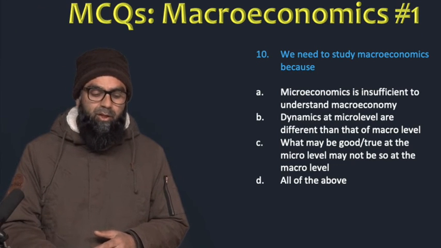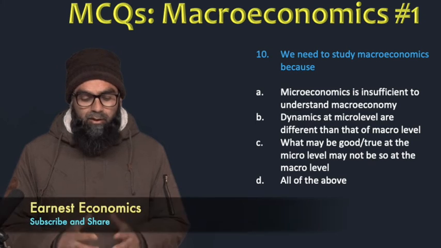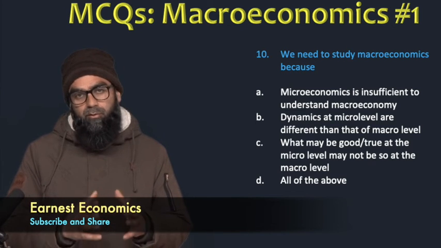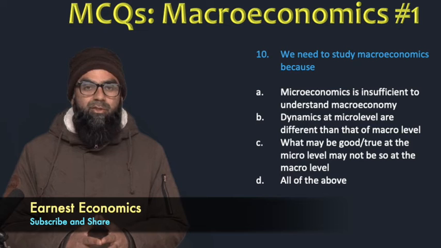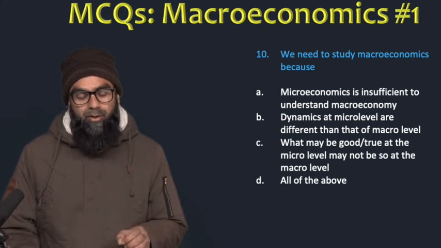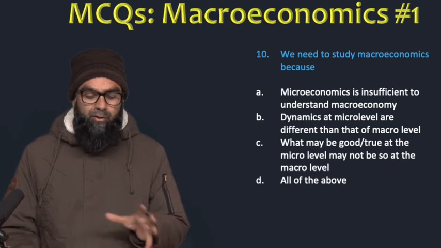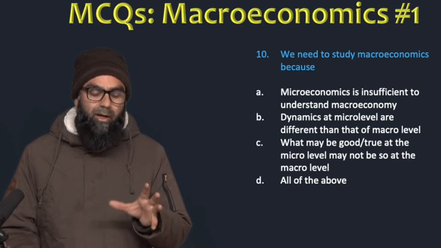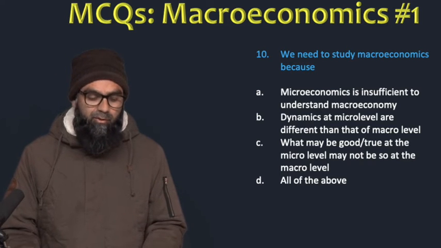Our last question is, we need to study macroeconomics because you have to find which of the four options provides the most appropriate reason to study macroeconomics. Okay, so the first option is microeconomics is insufficient to understand macroeconomy. So when we try to study macroeconomy, microeconomics is not completely helpful, it is insufficient. This is the first option.